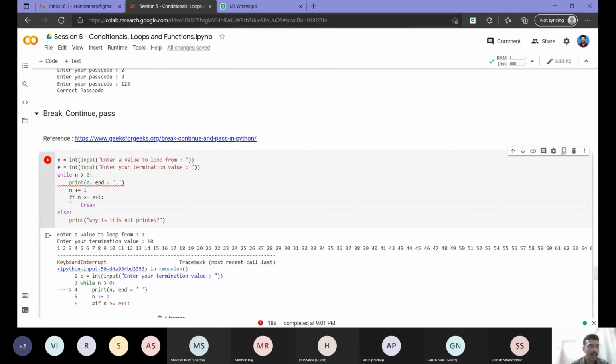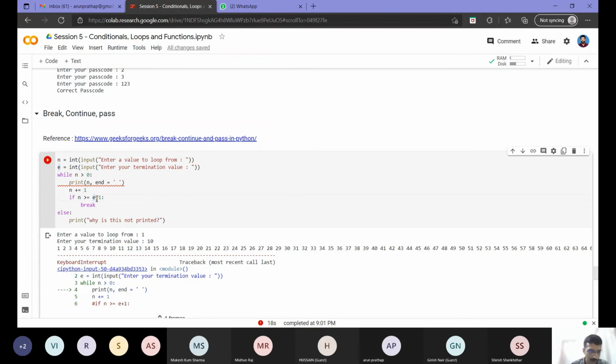Now what have I done here? I have asked for a termination value, right? So I check if n is greater than or equal to the termination value plus 1. If I give termination value 10, then it has to print till 10. When the value becomes 11, I ask it to break from the loop. So I am asking it to forcibly come out of the loop if n becomes the termination value plus 1 at any moment.